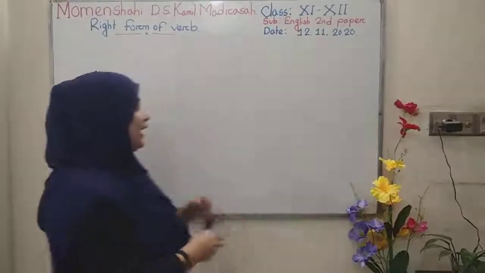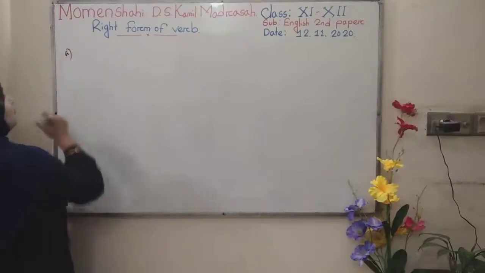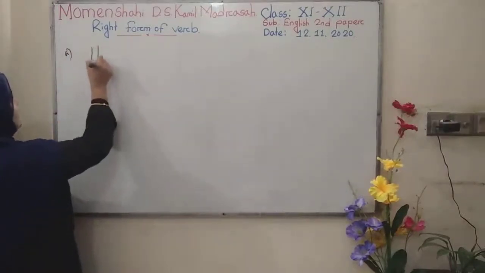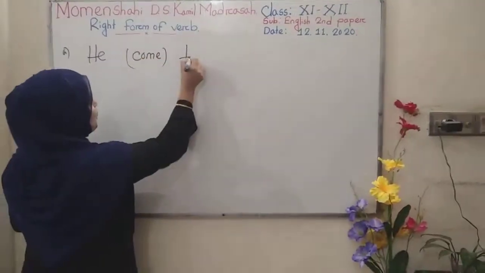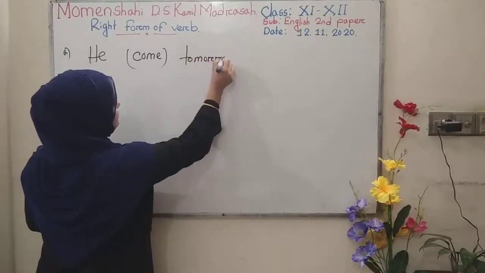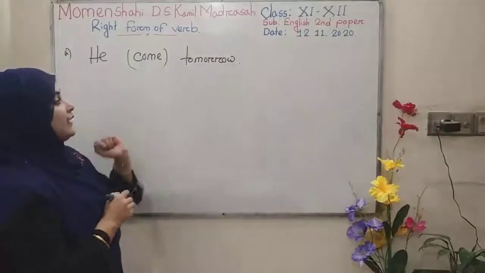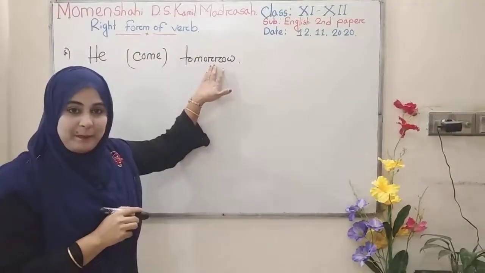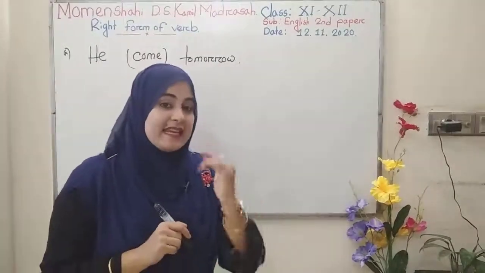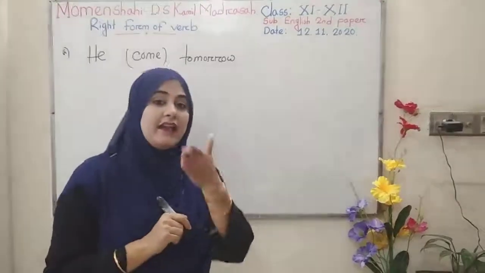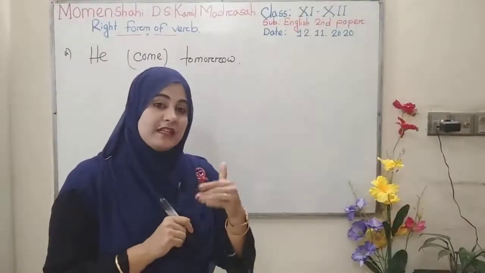Look what I am going to write on the board. For the first sentence I am writing, he come tomorrow. And if you look at this sentence, here tomorrow is an indicating word of future. But if I relate it to present indefinite, because it is coming in future, that is present.